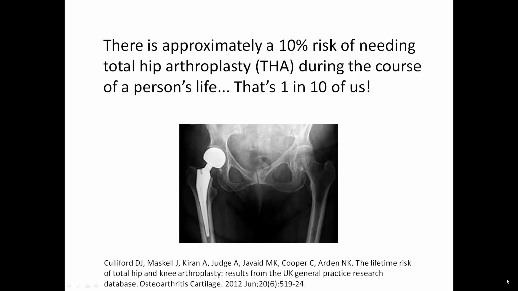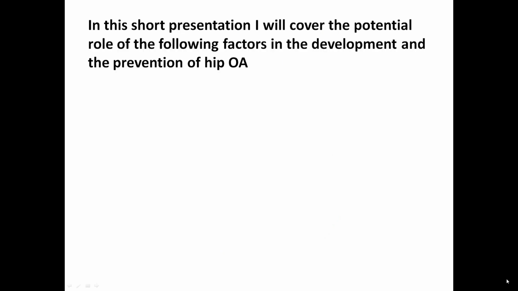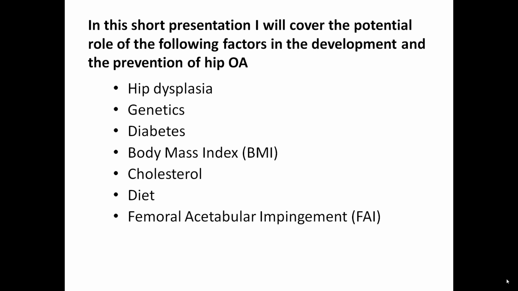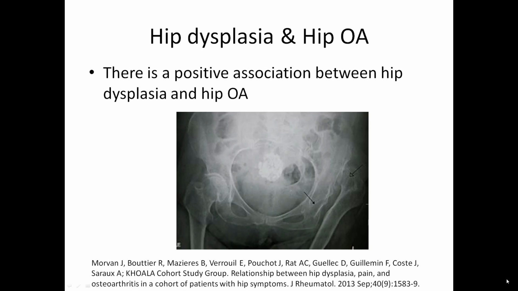There's approximately a 10% risk of needing a total hip arthroplasty, or THA, during the course of a person's life. That's 1 in 10 of us. Can we really reduce the risk of developing painful Hip OA or ever needing a total hip arthroplasty? In this short presentation, I'll cover the potential role of the following factors in the development and the prevention of Hip OA: hip dysplasia, genetics, diabetes, body mass index, cholesterol, diet, femoral acetabular impingement or FAI, pharmacological interventions, and physical activity. So let's get started.